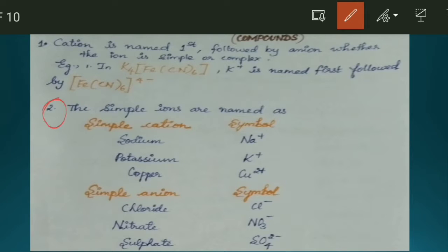Second point is that simple ions are named as they are. There are some simple cations and simple anions. Simple cations are sodium, potassium and copper. And simple anions are chloride, nitrate and sulfate. And the symbols are Cl minus, NO3 minus, SO4 2 minus.